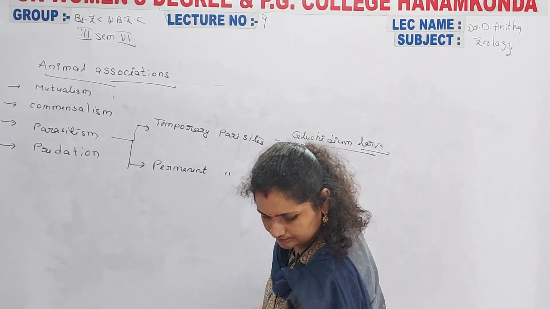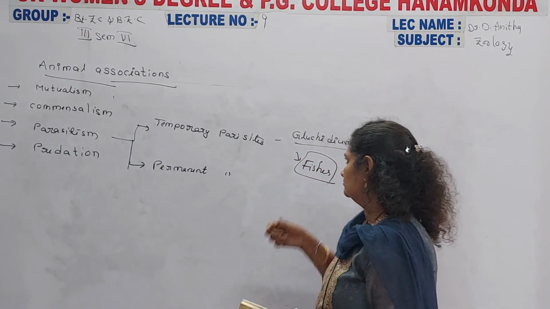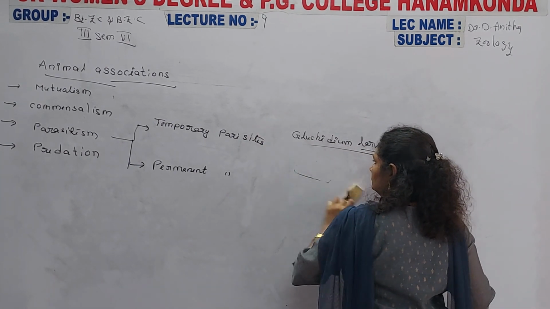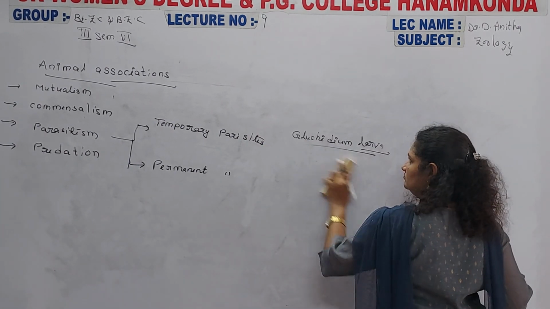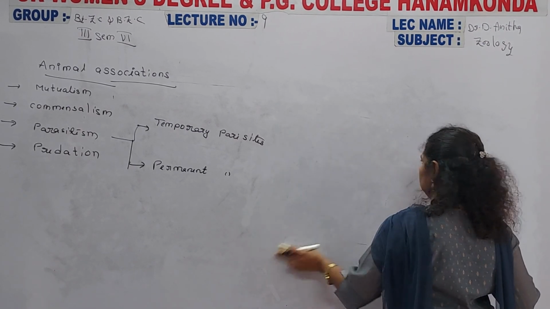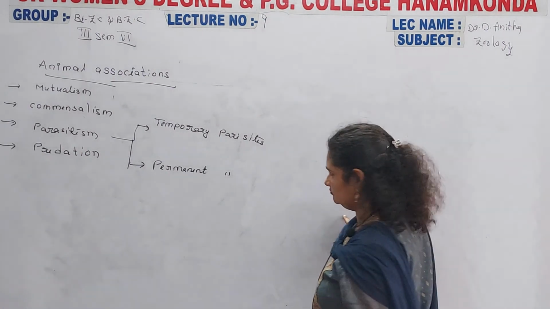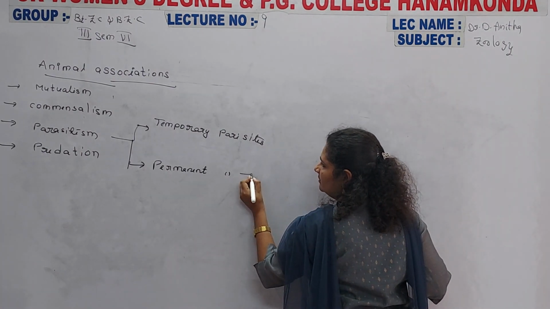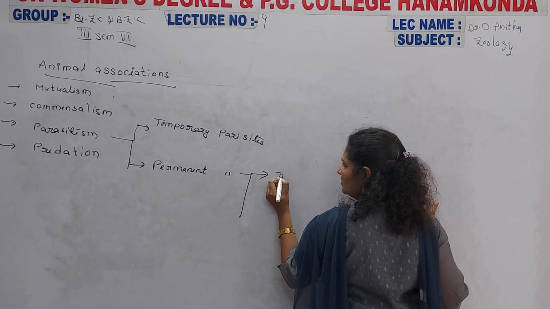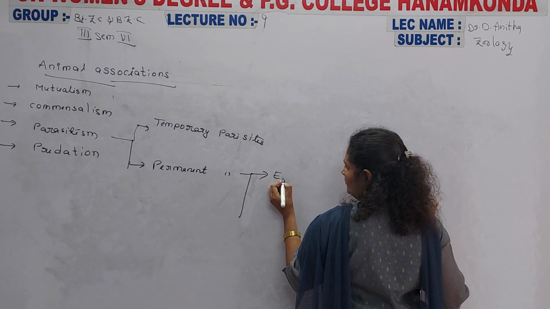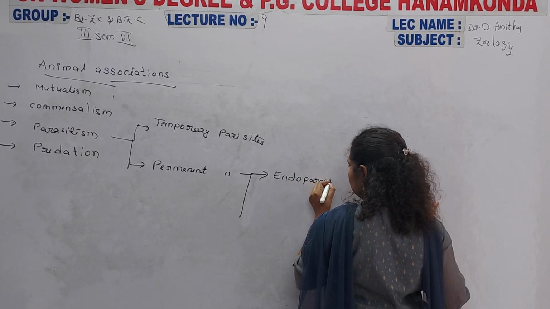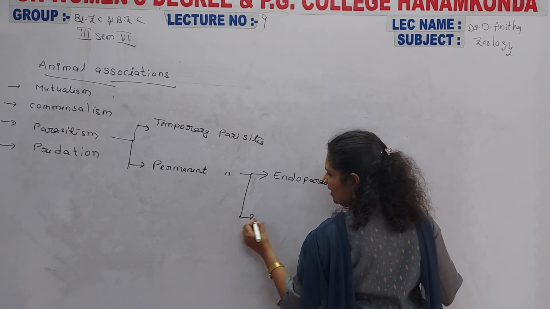Now, the permanent parasites are again of two types: endoparasites and ectoparasites.